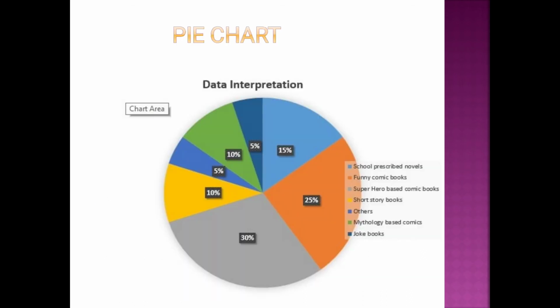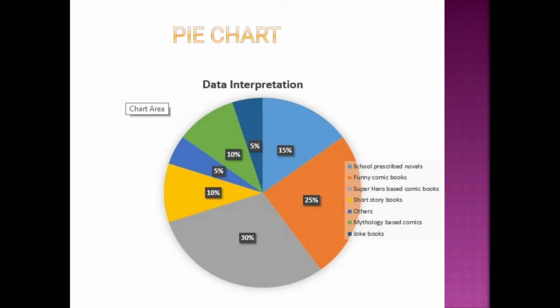Okay. The next one, you will be given a question like that also. A pie chart is given on the interest of the children for reading. The blue portion indicates the prescribed novels which we have to read, so 15% is the ratio. Then coming to the children who love comic books, it is 25%. Similarly, you are given the ratios. You are simply writing in 5 short paragraphs describing the interest of the children in the books which they like. That's it. See how easy the board has made it for you, that you are given everything, you just have to write in words and justify it. It's an analysis, like a thesis you are preparing on the given data.